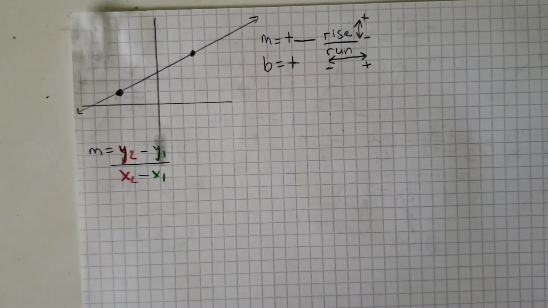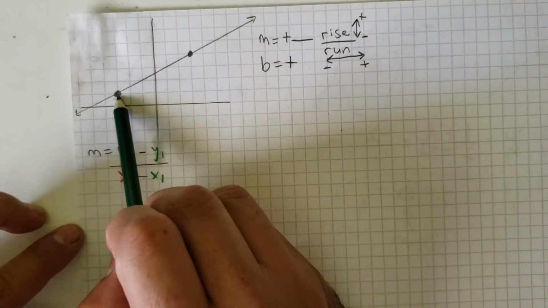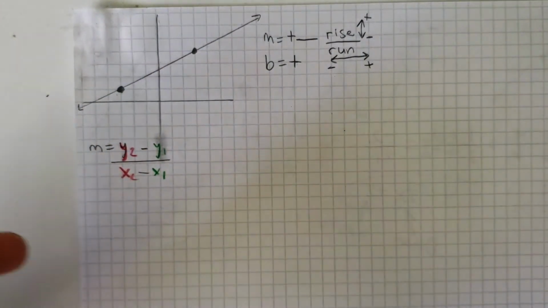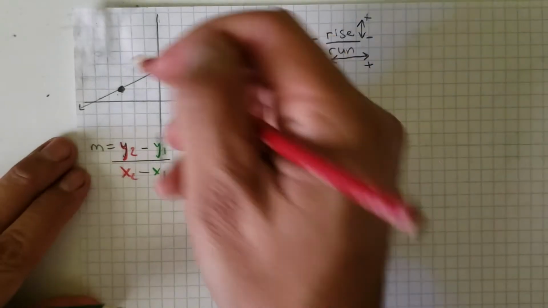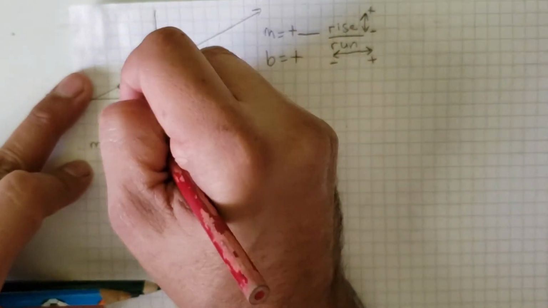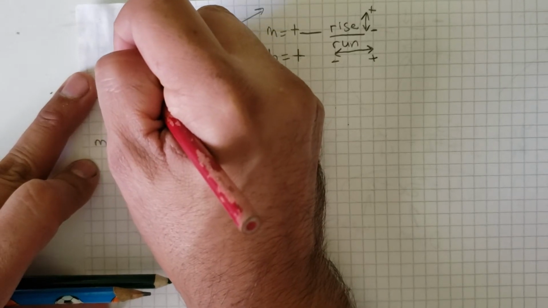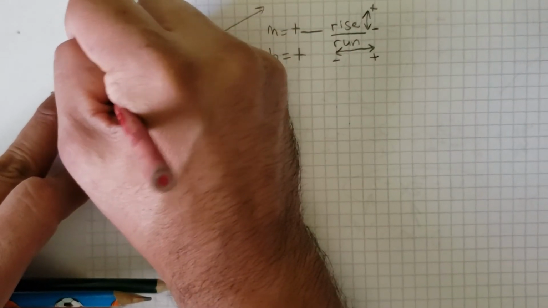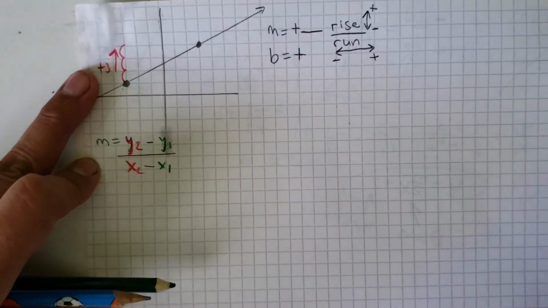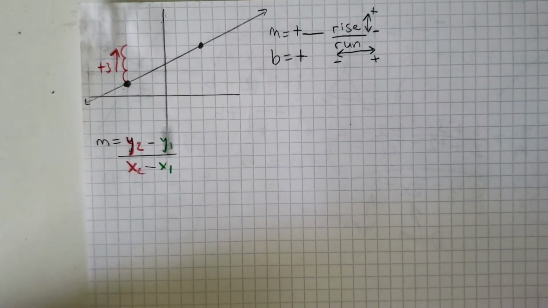Okay, so now we're going to do that. We're going to go from one point to the other point. First we're going to find our rise. Of course, this one we're going to go up, because this one is lower than that one. So we're going to go up 1, 2, and 3. That's a positive 3, and it's in the upward direction. So that is my rise.